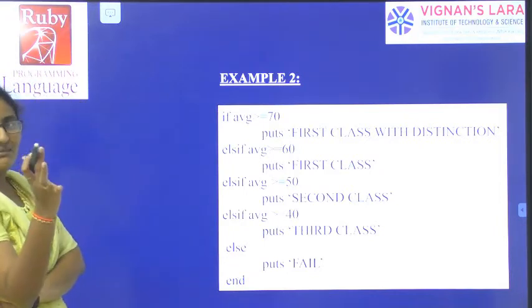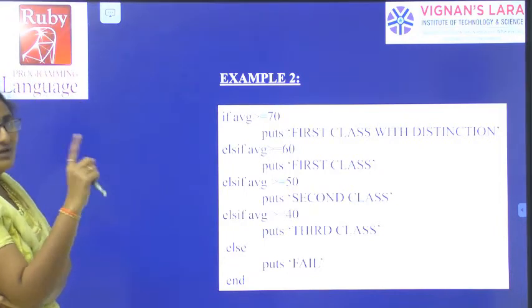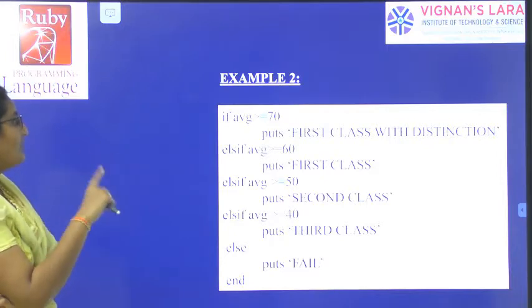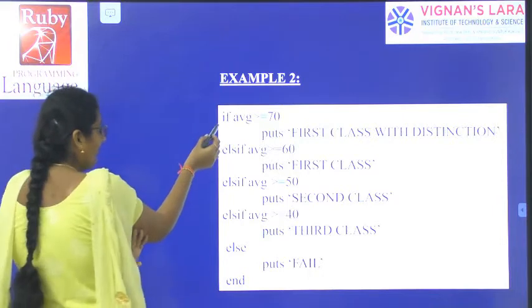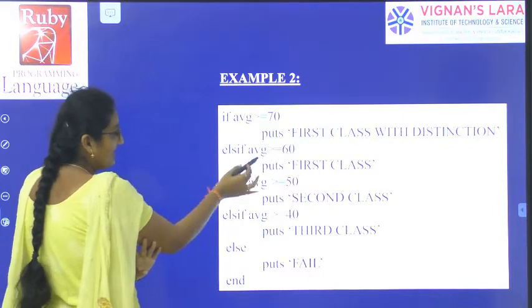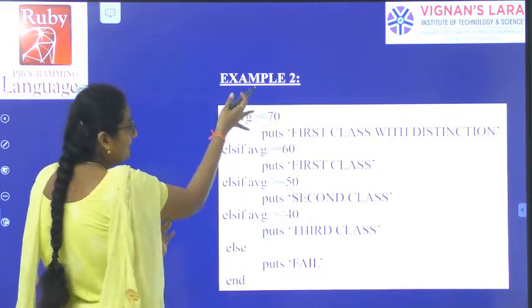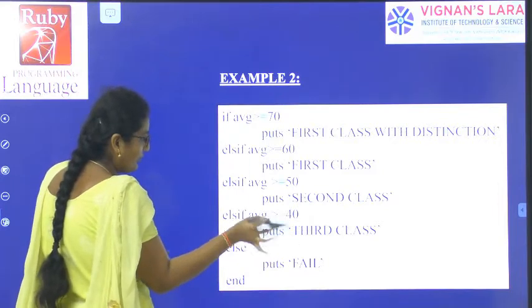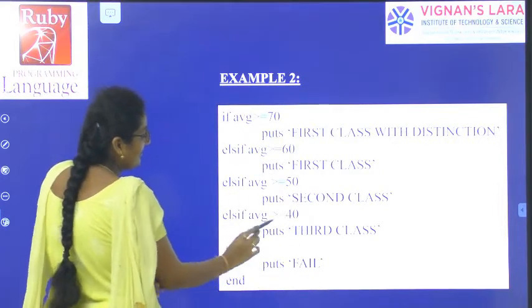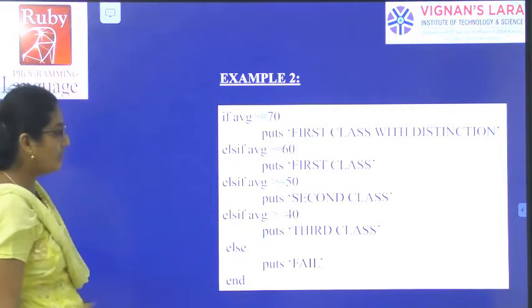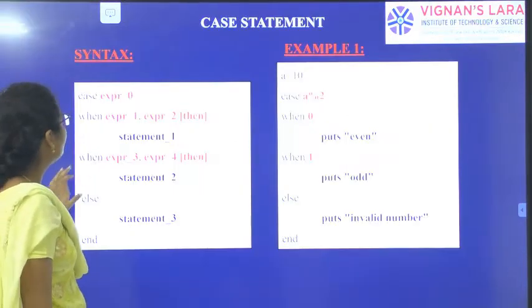If you get 70 marks, first class with distinction. If you get 60 marks, first class. If you get 50, second class. If you get 40, third class. So when these conditions are true, the respective outputs will print. If all these conditions are false, then we'll go into the else and execute the else block.